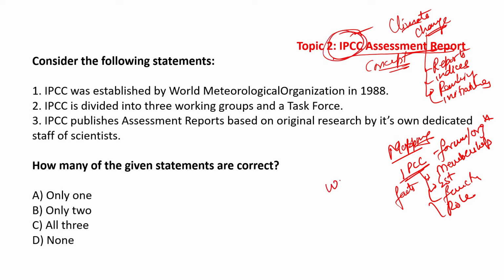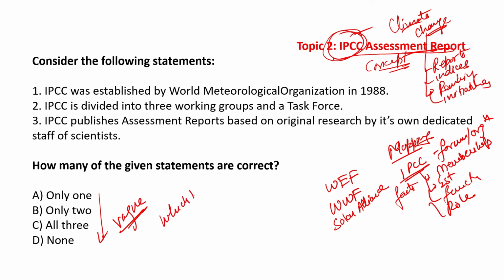Similar questions can be asked on WEF, WWF, and other things, for example, Solar Alliance, etc. So if you look at the format of the question in this case, the format is vague. When I say vague, you are not asked to identify which, but how many. So that can make the task difficult.